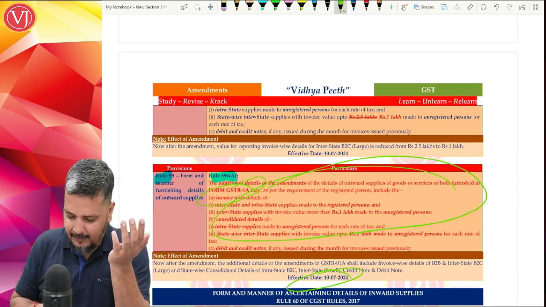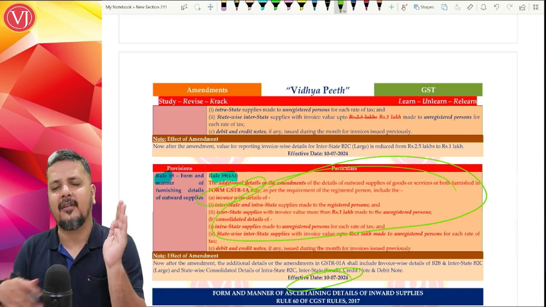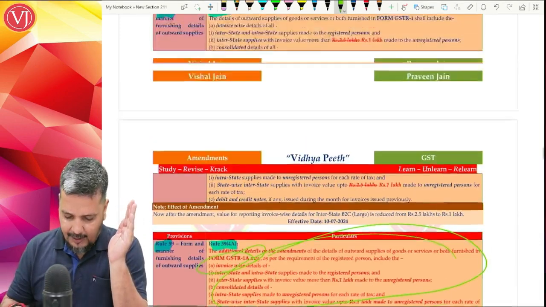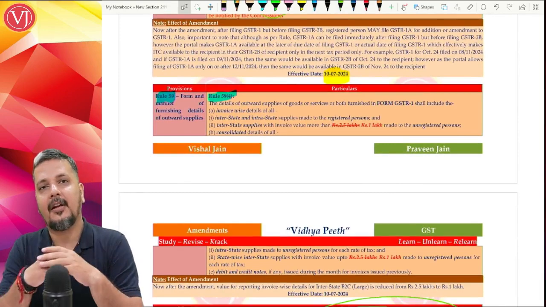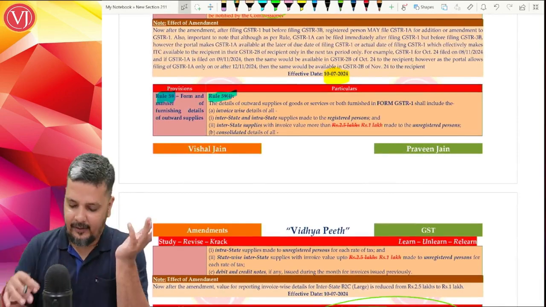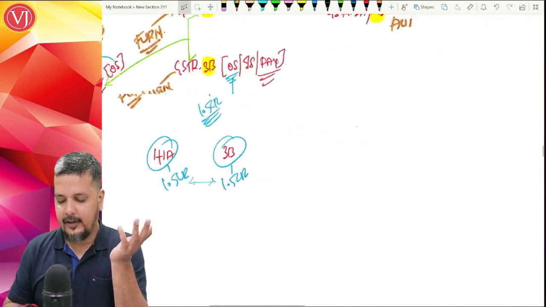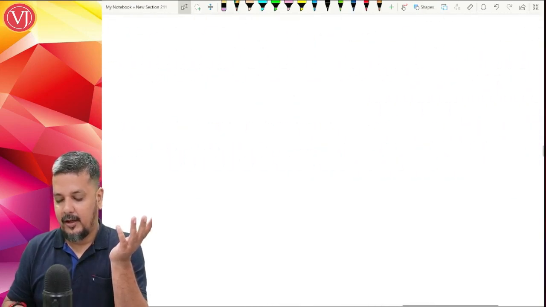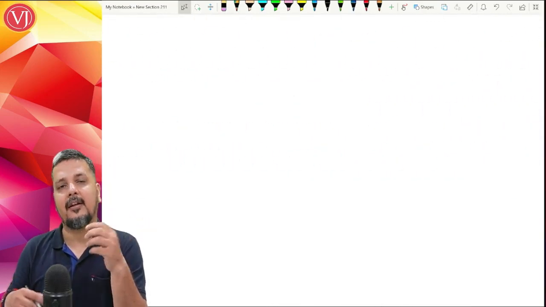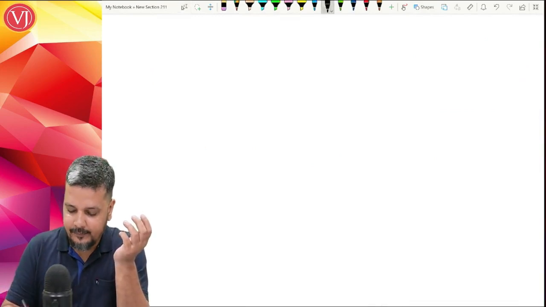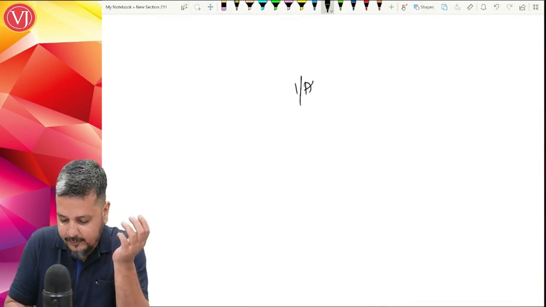It is exactly the same thing, again a consequential amendment. But what is the amendment in 59.4? How to report in 1 as well as 1A. So we are dealing with GSTR 1 as well as 1A in terms of 59.4 and 59.4A.